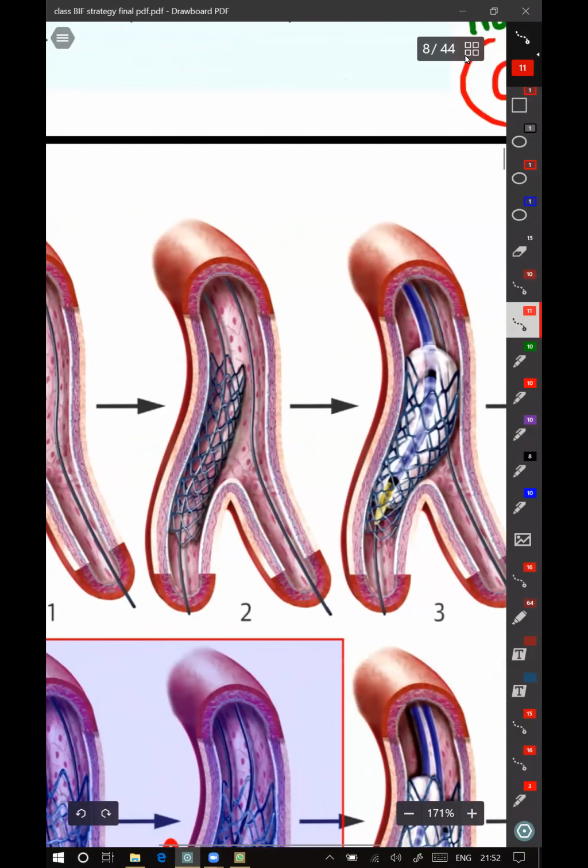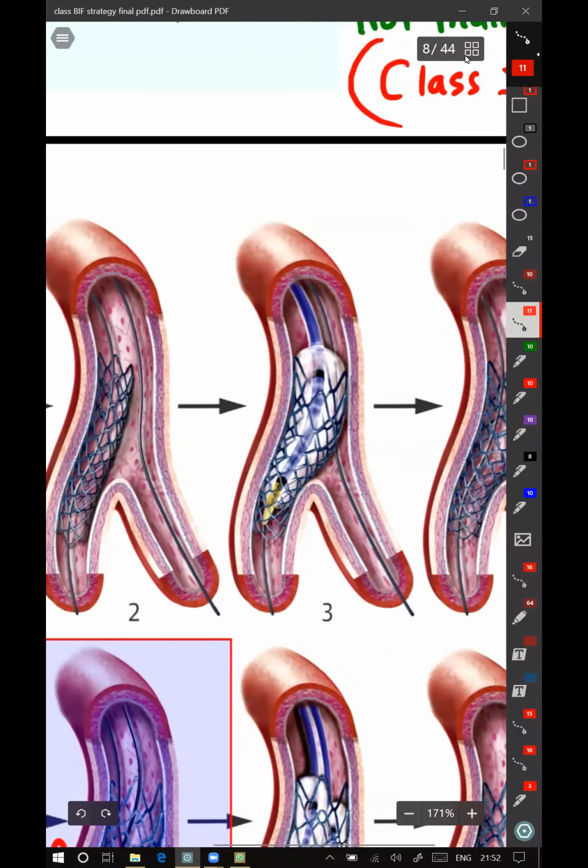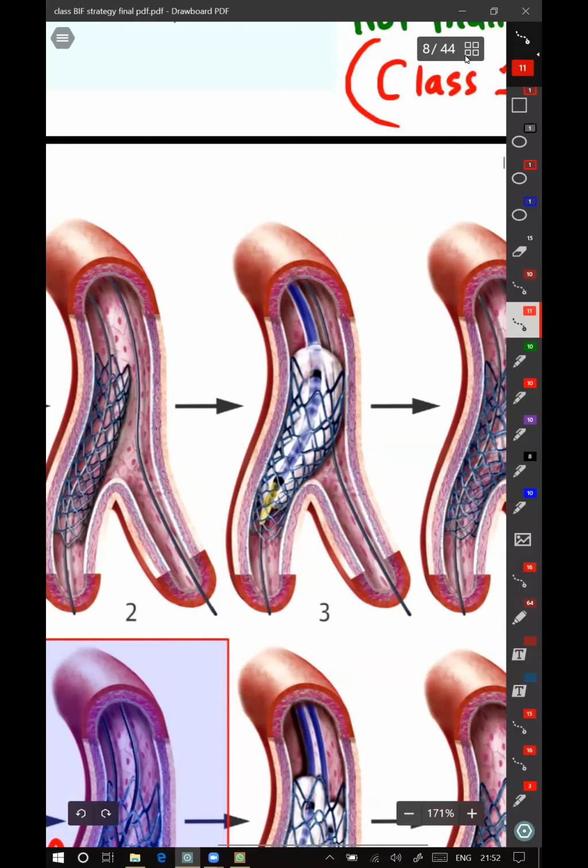So to correct that, a POT is done. The balloon is placed so that the distal marker of the balloon is just at the carina. So a balloon is placed proximal to that and a POT is done, so that this part which was not apposed well gets apposed to the wall. But still some part of the stent is not yet apposed here.